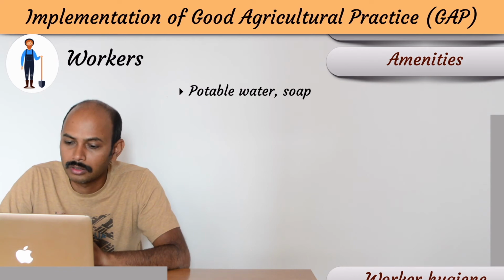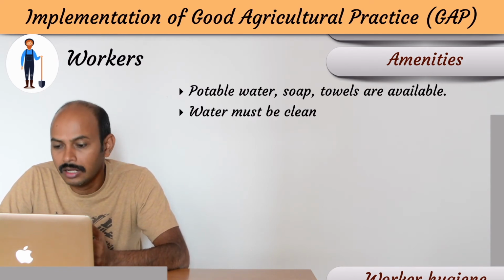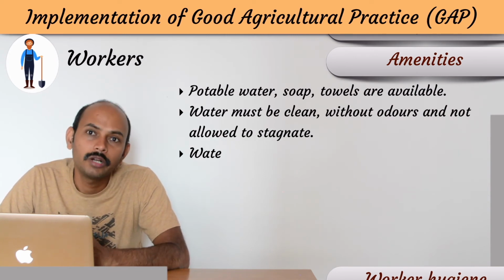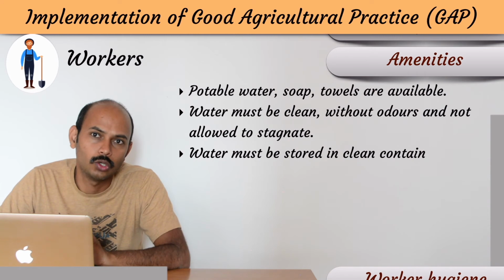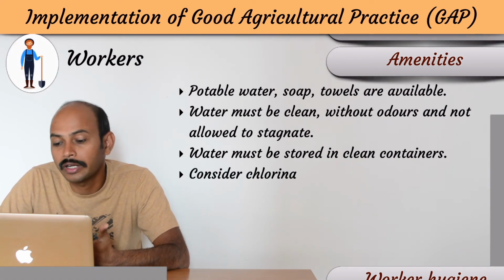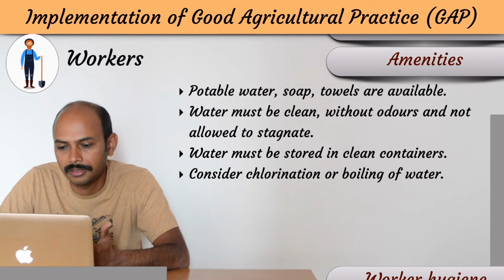Secondly, potable water. Soap, towels should be available. Water must be clean, without odor, and not allowed to stagnate. Water must be stored in clean containers also. If water is dirty, then it should be considered that water is chlorinated or boiled before using, before drinking.